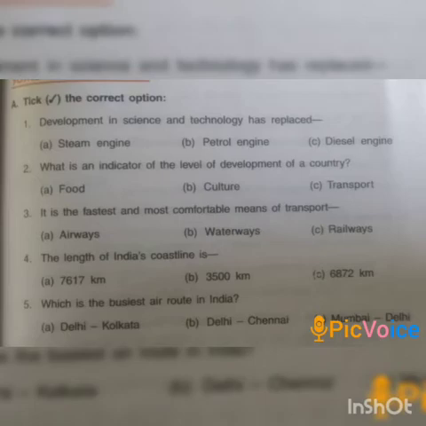Now coming to fifth number, which is the busiest air route in India? Options are Delhi, Kolkata; Delhi, Chennai; Mumbai, Delhi; and the correct answer is Mumbai, Delhi. Mumbai, Delhi is the busiest air route in India.